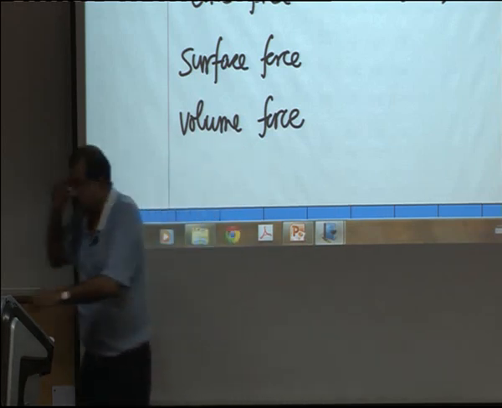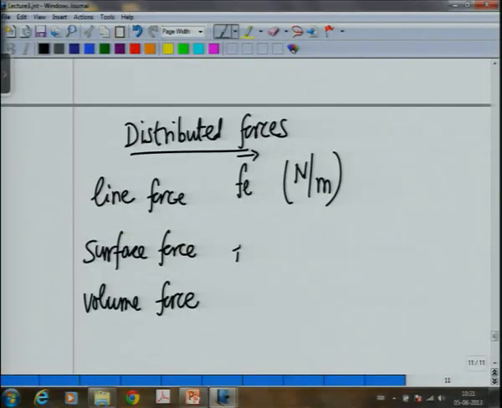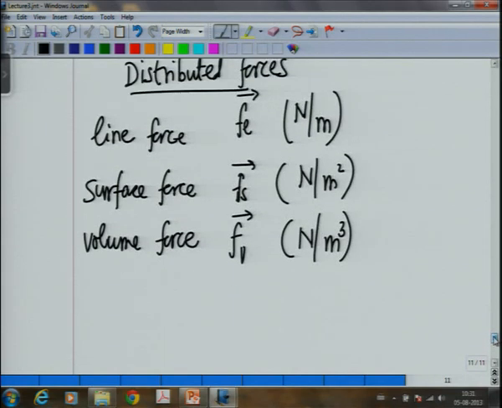Similarly, the surface force, I can call it F sub S. What will be the unit of surface force? Newton per meter square, and for the volume force F sub V, the units will be newtons per meter cube. So let's start with the line force.